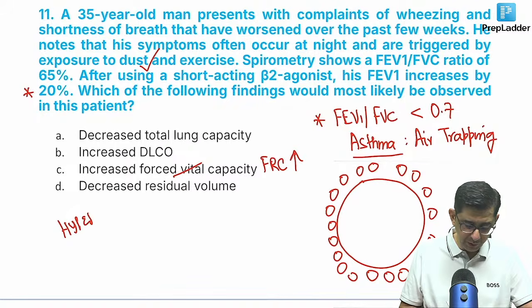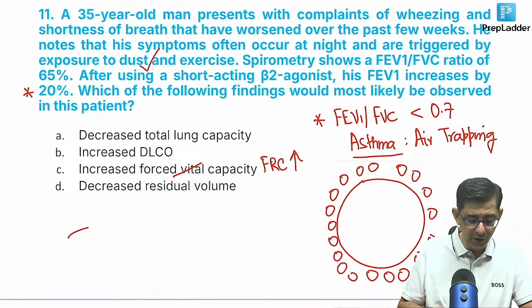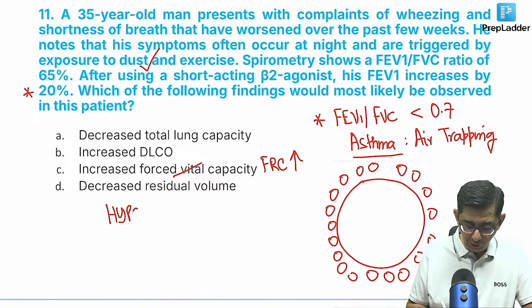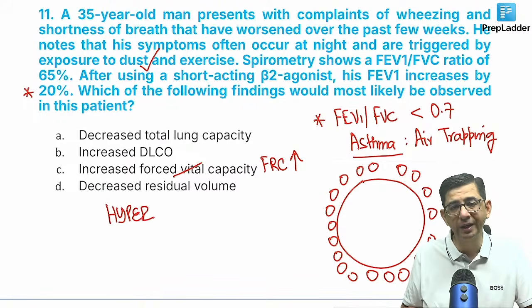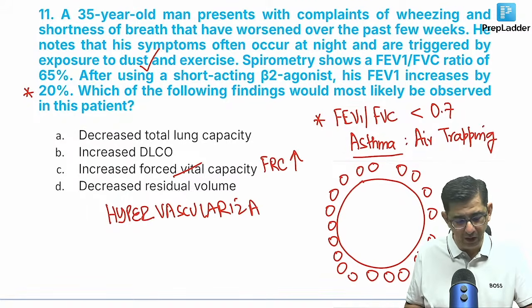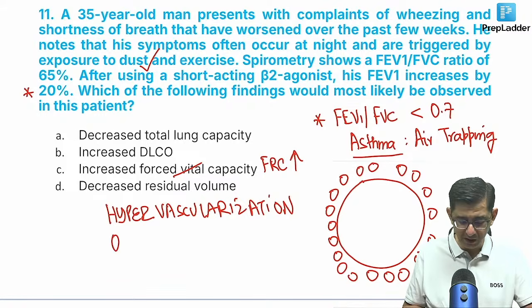Whenever a question on asthma comes, he would always be asking you regarding the DLCO value. In patients who have asthma, DLCO is more. Though it is an obstructive airway disorder, the query I get from those who have not read the topic is how is it possible to have an increased DLCO? The logic is there are more blood vessels. If you have more blood vessels around the airways, then better diffusion of gas will occur. Just remember my statement: hypervascularization of the airways.